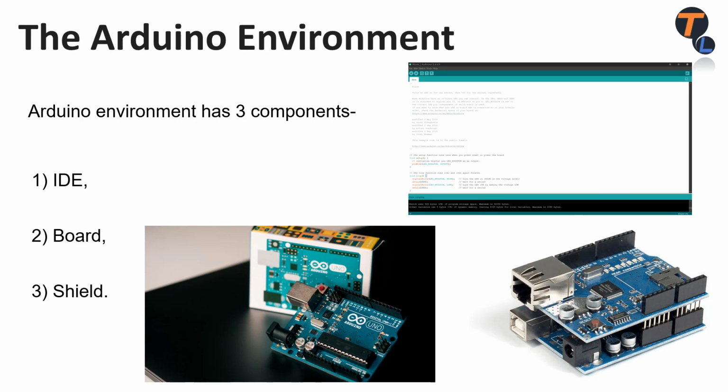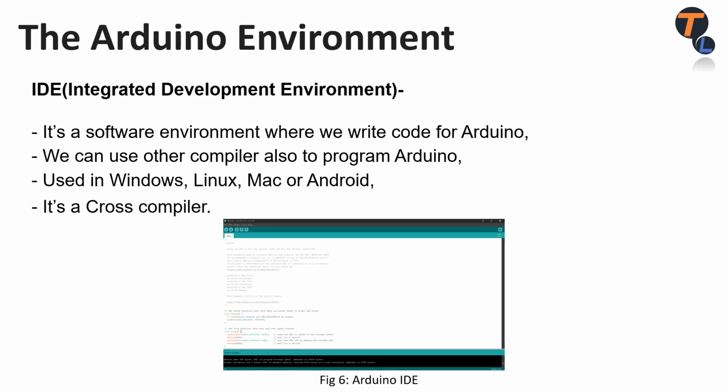So, what is IDE? IDE, that is Integrated Development Environment, is where we write, compile and run our Arduino code. It's also called cross compiler because it compiles a code in a device for another device. It's used to program the Arduino microcontroller and it's available for all types of computers like Macintosh, Windows, Linux, Android. It's often called the software component of Arduino.